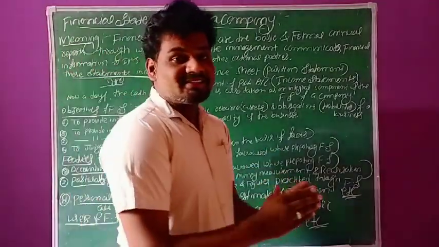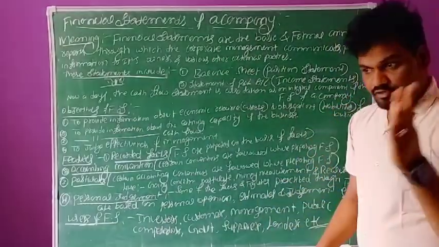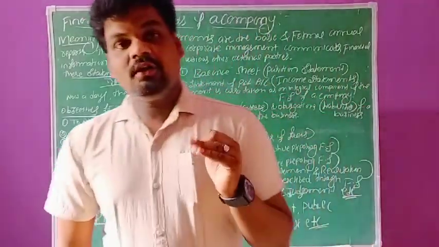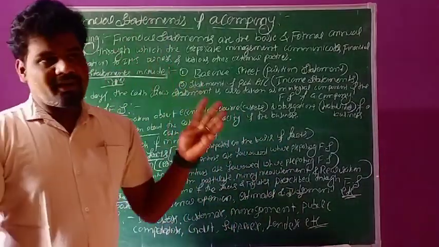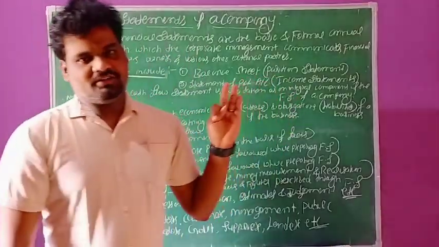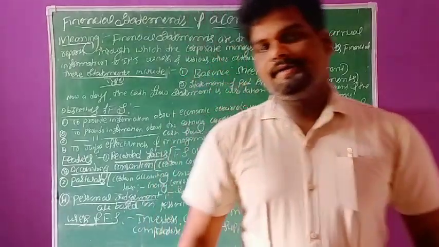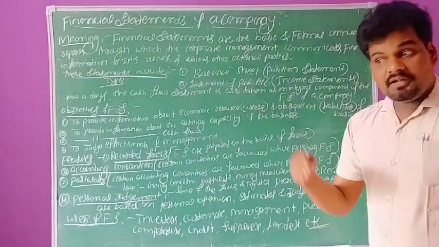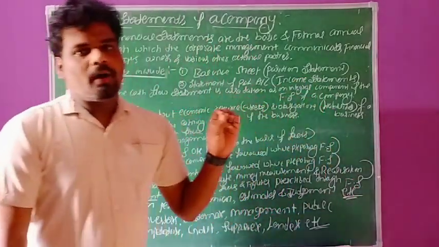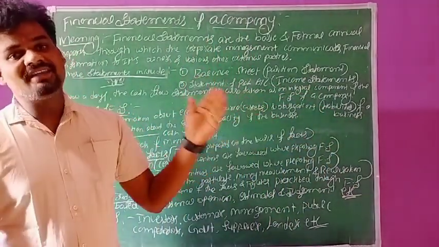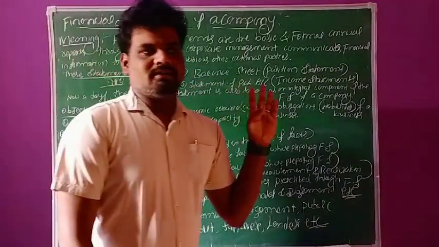First of all, the second PU accountancy syllabus contains two parts, part 1 and part 2. Part 1 of the syllabus includes two kinds of business organizations: one is profit organization and another one is not-for-profit organization. These are the two sub-parts in part 1 of the second PU accountancy syllabus.